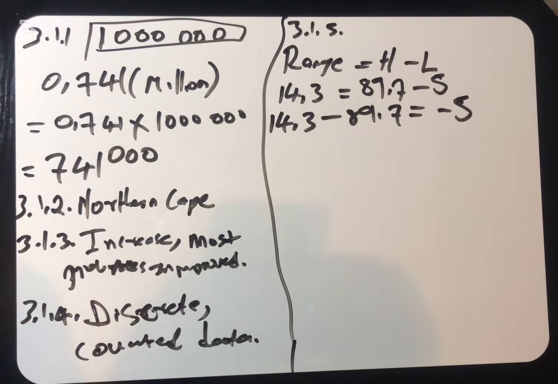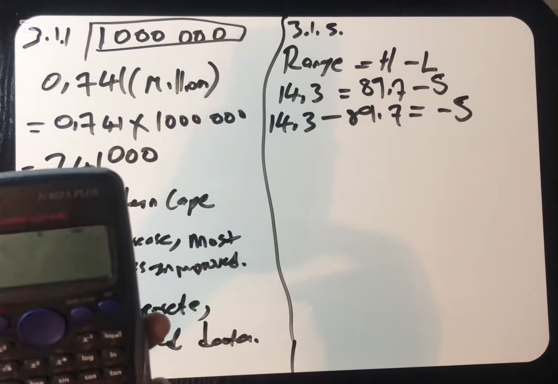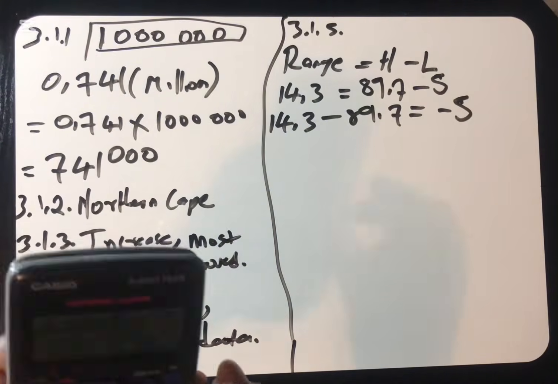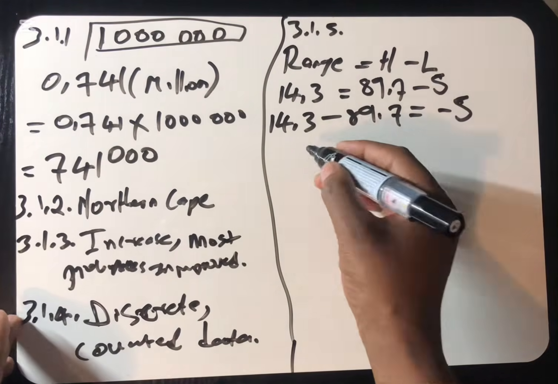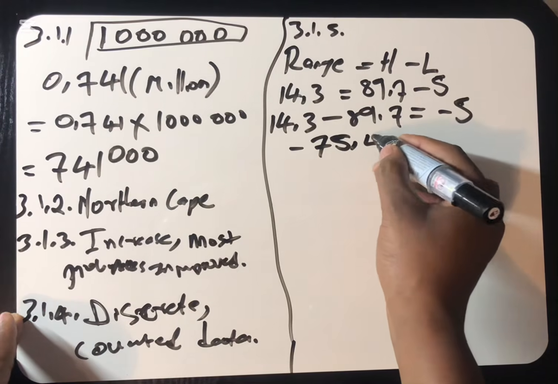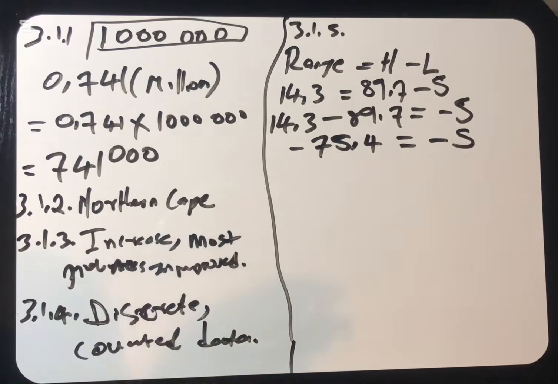Use a calculator. Say 14.3 minus 89.7. We find that our answer here is negative 75.4, which is equal to negative S. So now, because we have negative and negative, you are more than welcome to cancel these negatives.